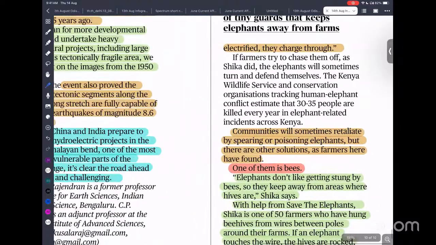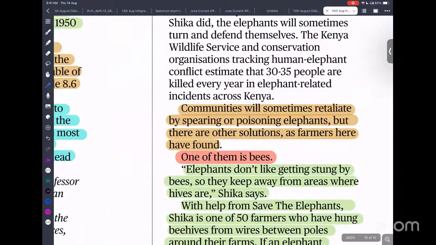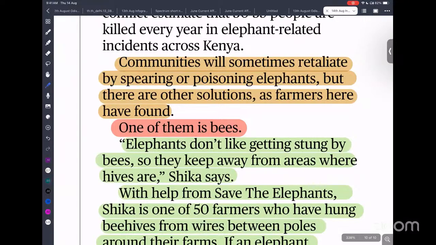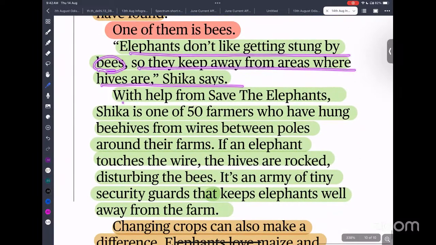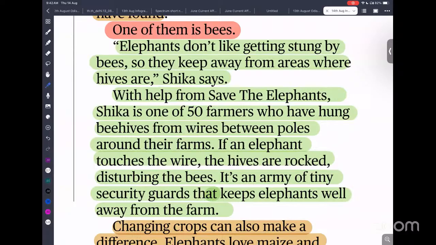So to prevent this human and elephant conflict, what are the farmers doing? They are using beehives. Elephants are quite fearful of beehives because they don't like getting stung by bees, so they keep away from the area where hives are. With help from Save the Elephants, they have installed beehives around the corridor where elephants move, so they will not migrate.